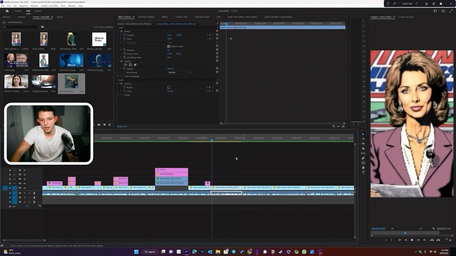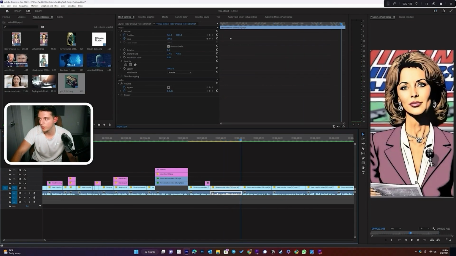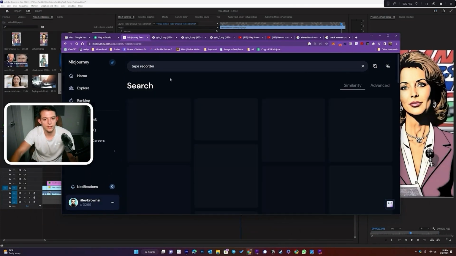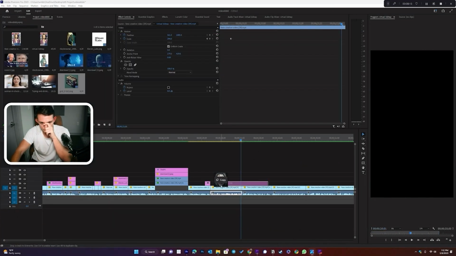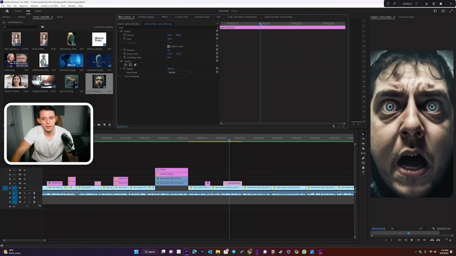So now we need an image for this line. Configure text that makes it sound like they are really in trouble. So in trouble would be scared. So we can type in scared. Actually, that one's good. Grab the attention. So it may sound like they're really in trouble. Let's make this one take up the whole screen. Wow, that's a good image.